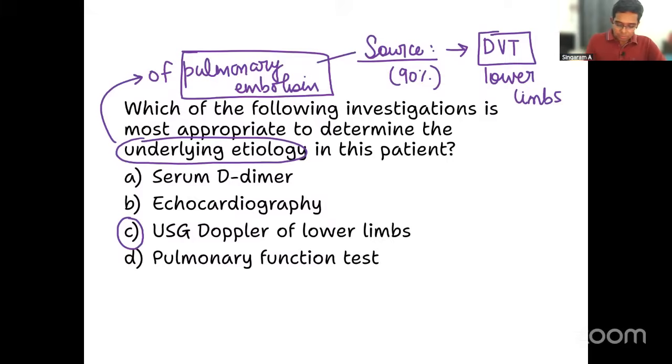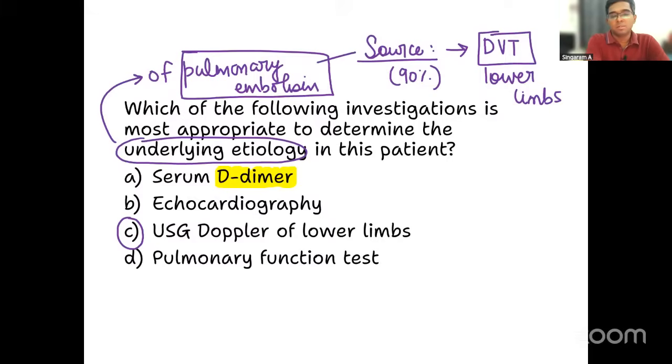See, now in this particular question, many of you, I can see in the comment section, were answering D dimer. Please understand one point. D dimer is something related to the investigation of pulmonary embolism. The question is not about pulmonary embolism. The question is, what is the source of pulmonary embolism and which investigation will pick up that source?